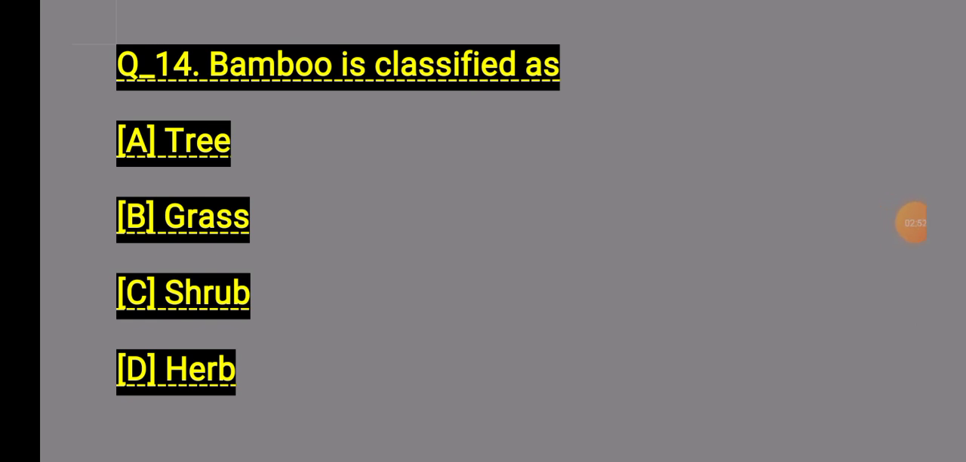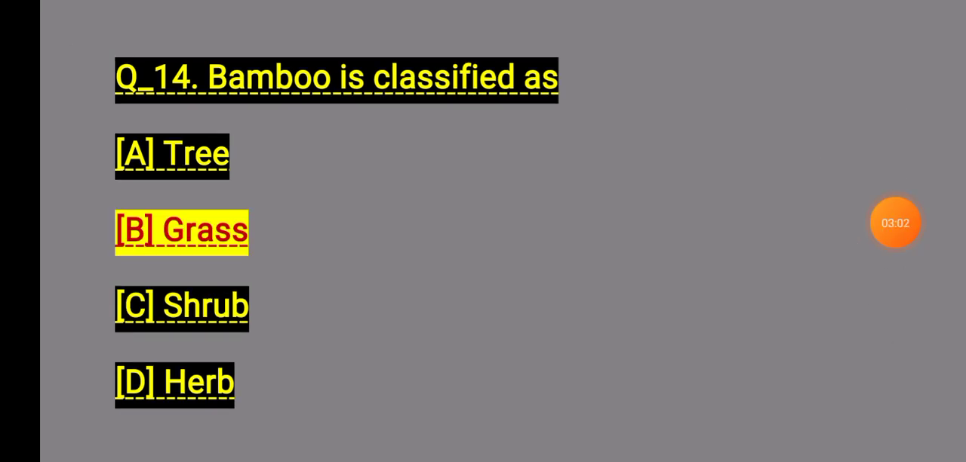Number A, tree. Number B, grass. Number C, shrub. Number D, herb. Number B, grass. Bamboo is classified as grass.